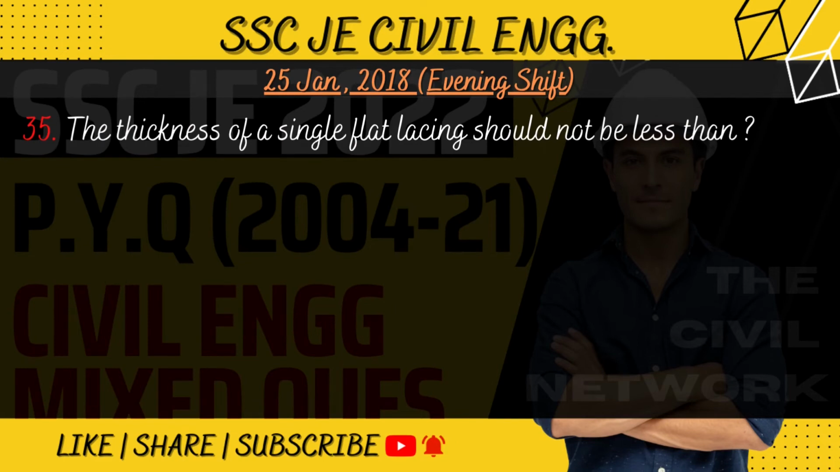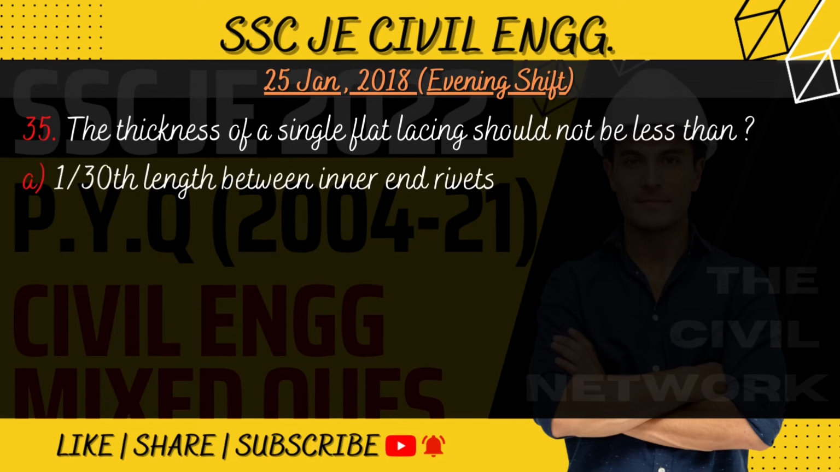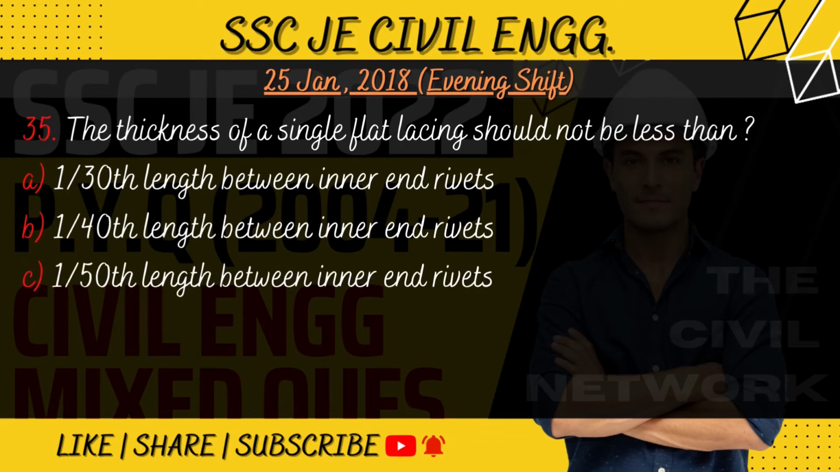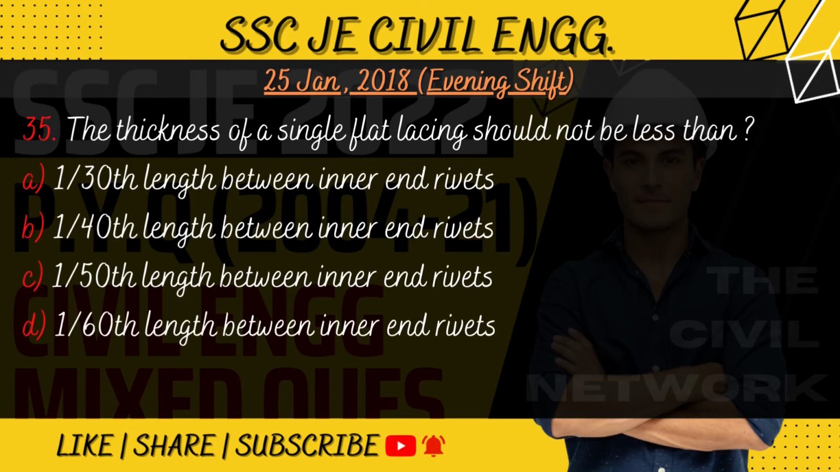Question number 35. The thickness of a single flat lacing should not be less than. Your options are A. 1/30th length between inner ends rivet, B. 1/40th length between inner ends rivet, C. 1/50th length between inner ends rivets, D. 1/60th length between inner ends rivets. So the correct answer is option number B. 1/40th length between inner ends rivet.